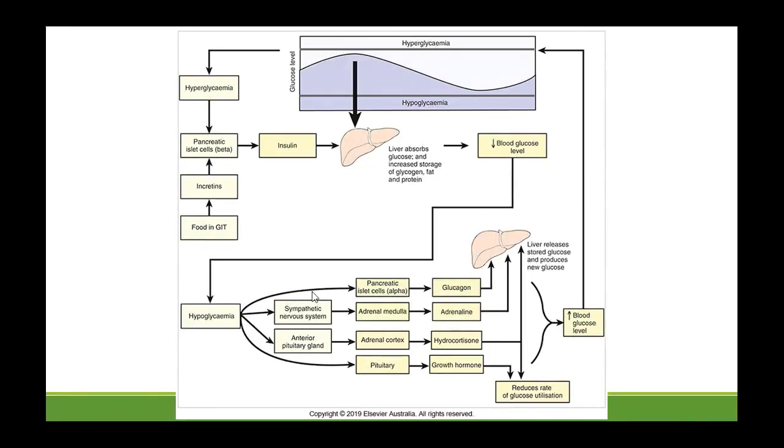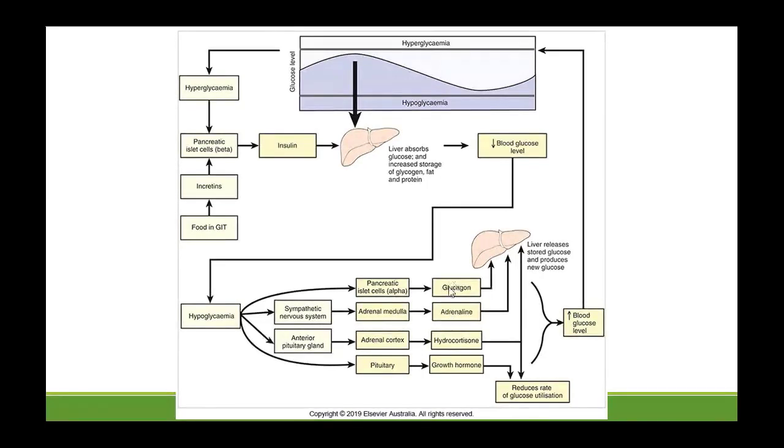First, the pancreatic islet cells, this time alpha cells, will release glucagon. The sympathetic nervous system will be activated too. The adrenal medulla will release adrenaline. Plus, the anterior pituitary gland will be stimulated. It will produce ACTH, which will stimulate the adrenal cortex to make cortisol. Plus, the pituitary gland will also release growth hormone.